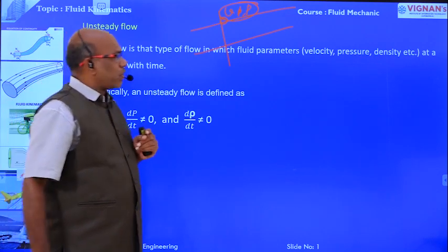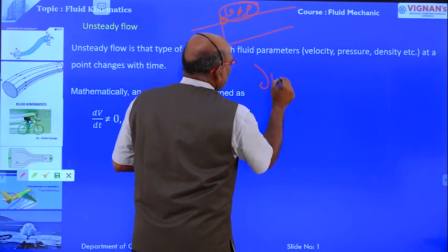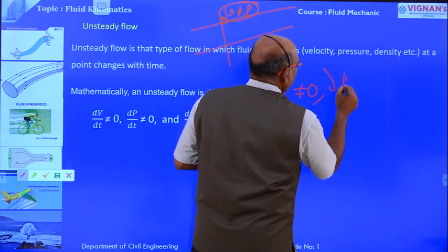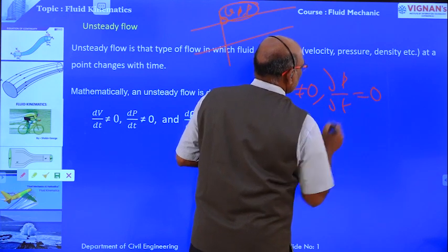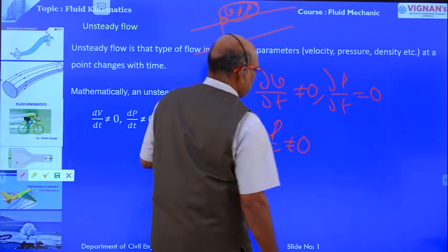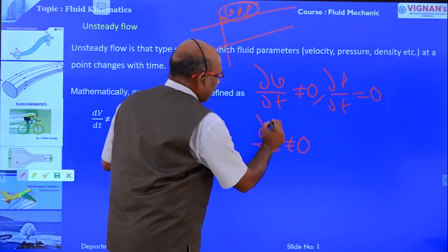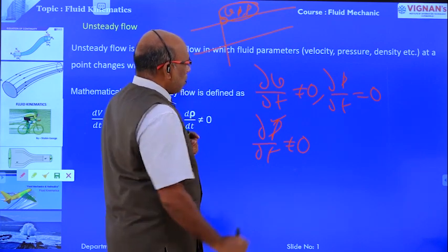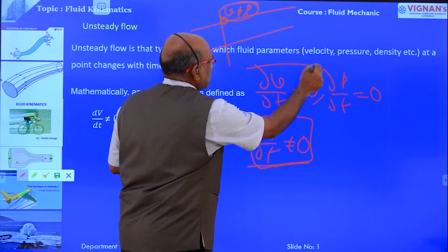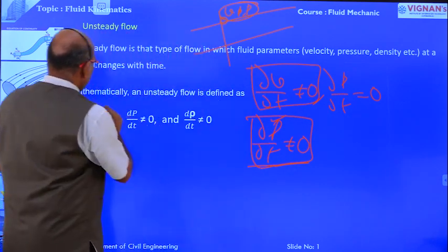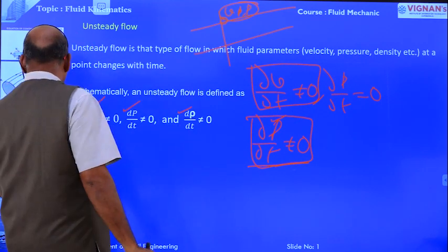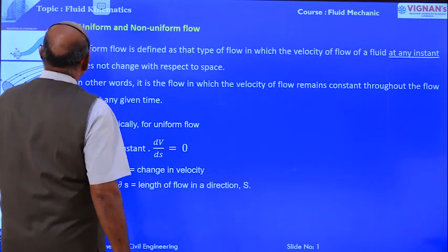Mathematically, this is expressed as dou v by dou t is not equal to 0, dou p by dou t is not equal to 0, and dou rho by dou t is also not equal to 0. That means the density at a point changes with respect to time. This is the mathematical expression for unsteady flow.